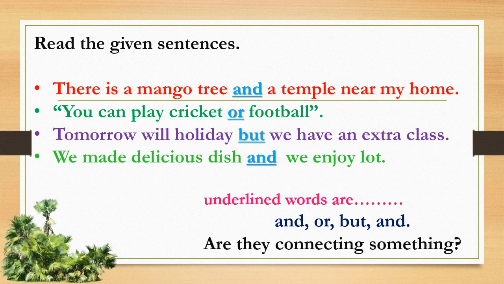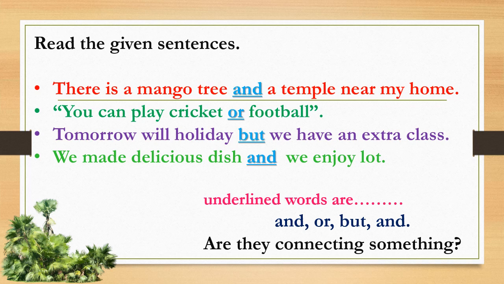Are they connecting something here? Yes. In the first sentence, they are connecting two words. There is a mango tree and a temple. You can play cricket or football, connecting the two words cricket and football. Tomorrow will be a holiday.